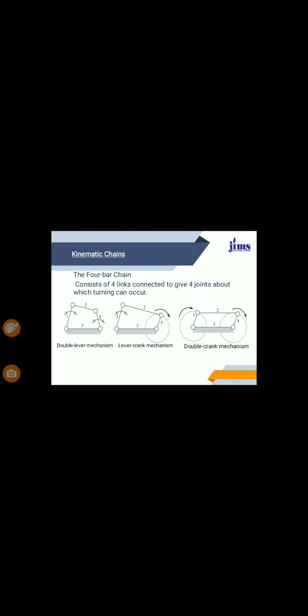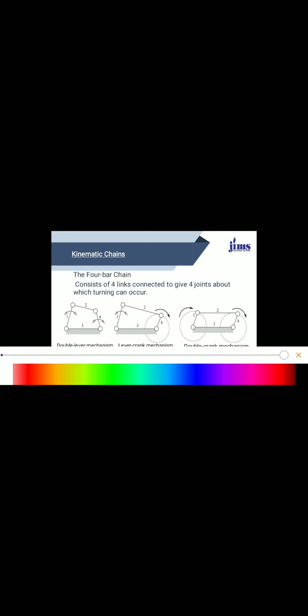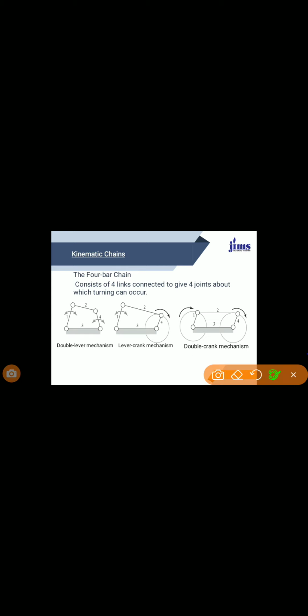In the first diagram you will see the double lever. They are having 1, 2, 3, 4 links, in which one link is fixed. Link 3 is fixed, so that may cause the two motions. The shortest one is the crank.